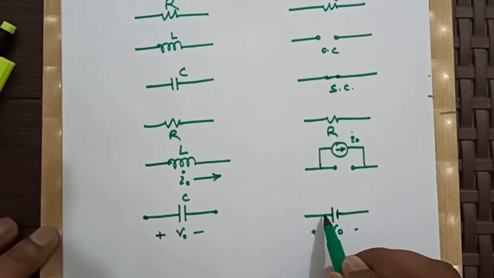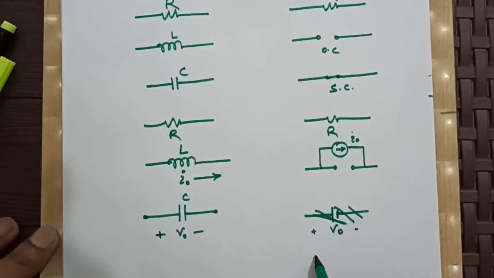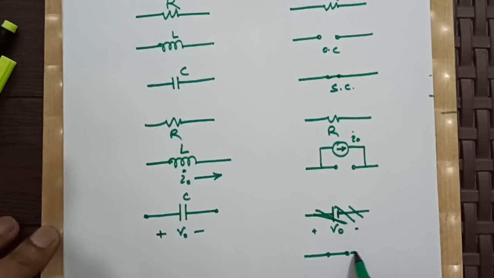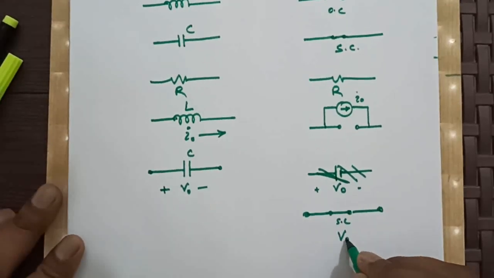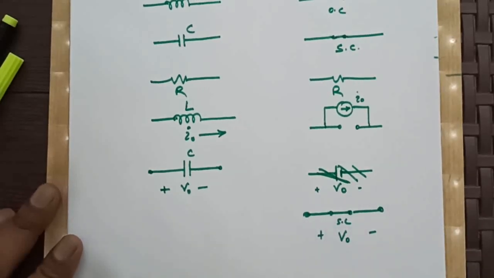Sorry, I think it will be better to say that a capacitor in transient will act like a short circuit but maintaining a voltage across its terminals of V0.